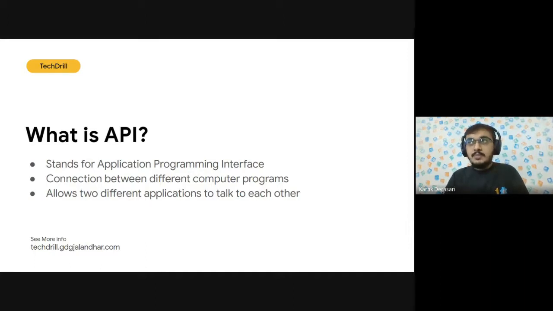For an example, whenever you are using any kind of application on your mobile phone, the application connects to the internet and sends the data to a server. The server retrieves that data. It also interprets it.